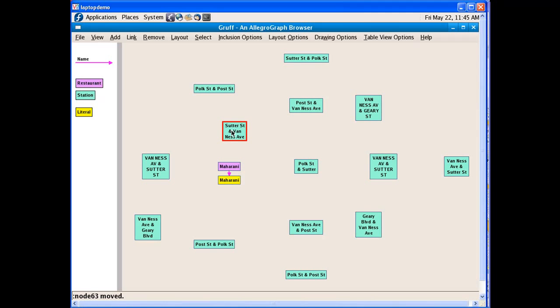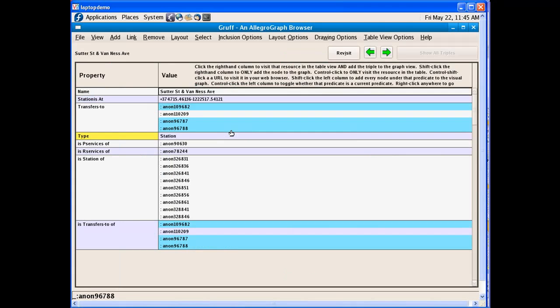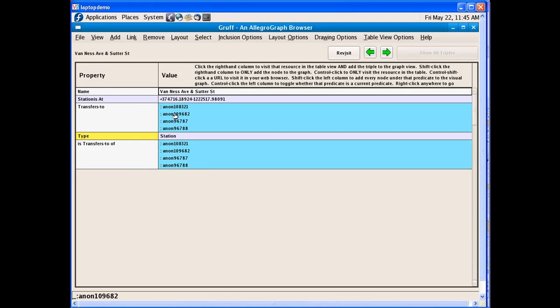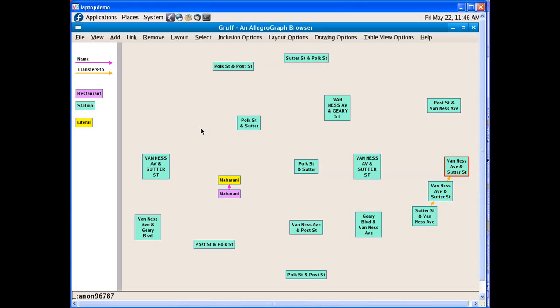And now we see here all the stations. So let's take just one and look at it in the table view. So here we see Sutter and Farnese, and well, here you see the station. You see the transfer to other stations. It's a type of station. It's a type of service, etc., etc. Of course, I can click on anything in here. I get to another thing. I click here. I get to another one. I can go back to the graph view. You see that by clicking on these, I already got these connections.